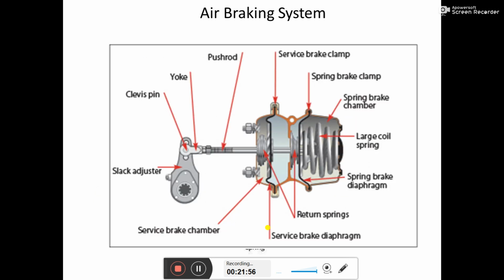So this is the dual chamber brake chamber, or two-chamber type brake chamber. Here this chamber is for the service type and this chamber is for the parking type. The position we have now is the brake applied position.